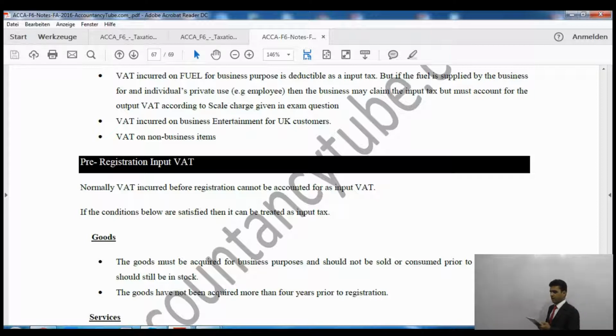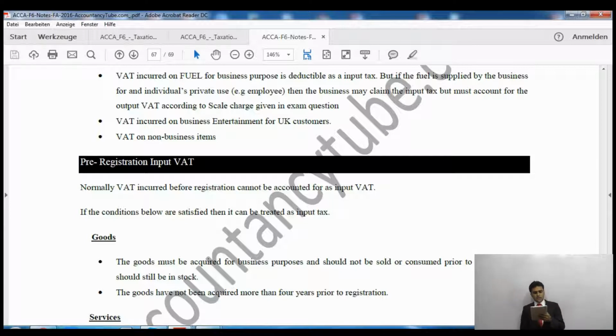Right? So if you have done any repair and maintenance, you can claim the whole amount for value tax purposes, and for fuel as well, if it is for business purposes. And if any scale charge is given to you in the exam question, you will have to account for it like that, like we have seen in our income tax.